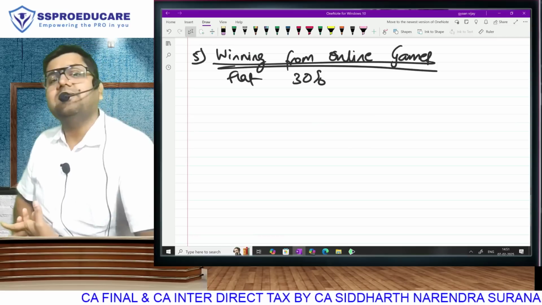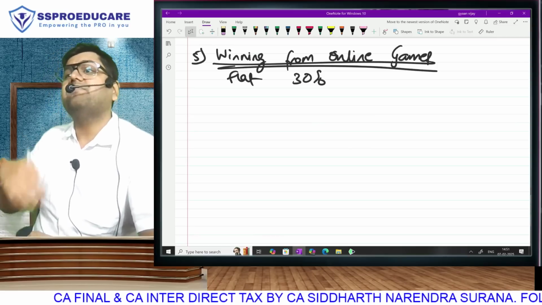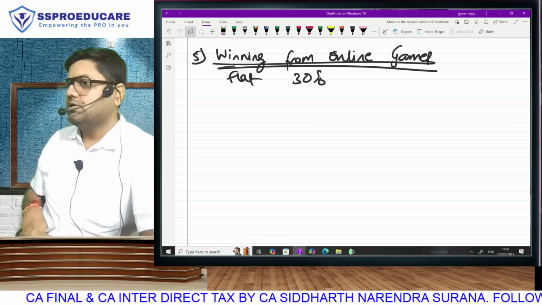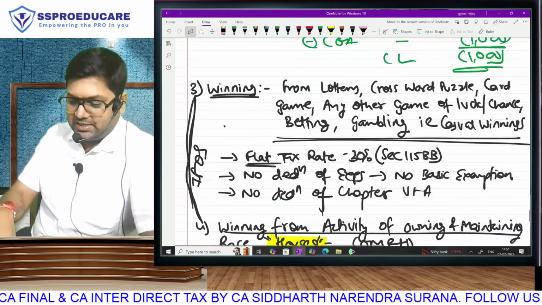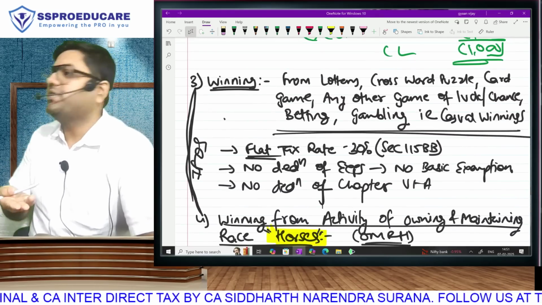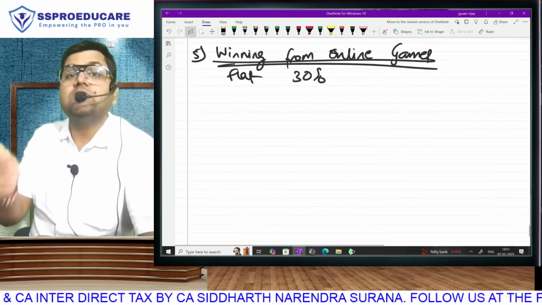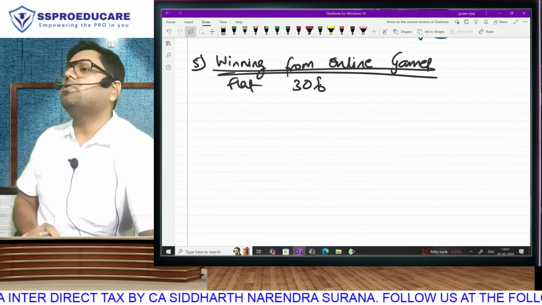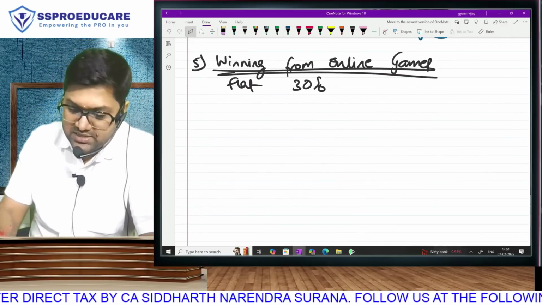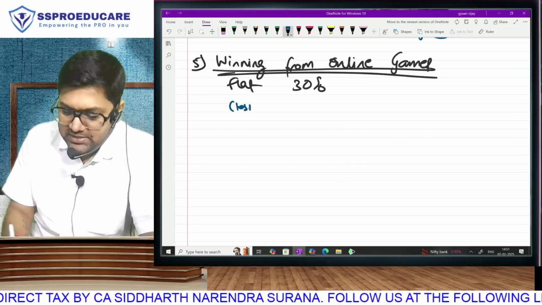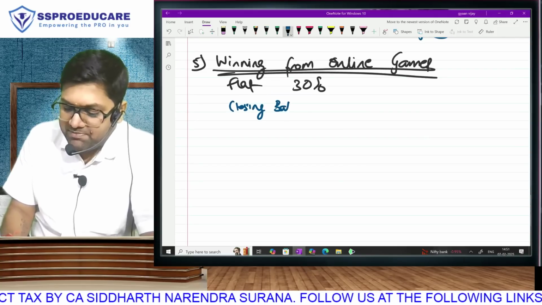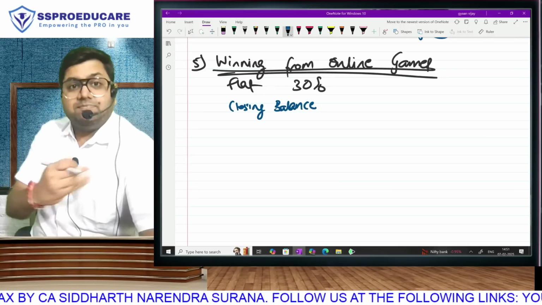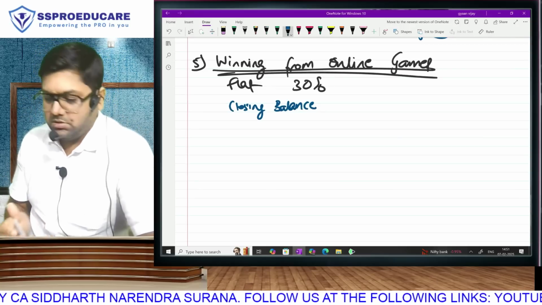The only thing that is separate is that here they have given a formula to calculate your winnings, because this is a one-time transaction. In that transaction, whatever you win is your income, but this is a continuous process. So how to calculate your income from that continuous process? There is a formula. Take your closing balance. You understand that the online portal will maintain your statement like a bank maintains your passbook.